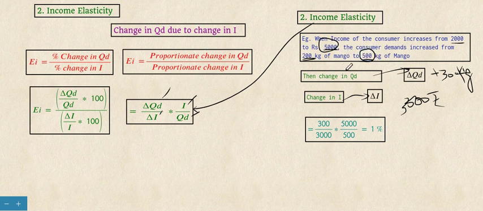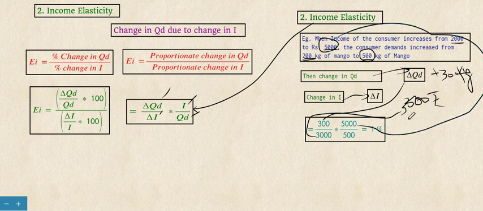When we apply this in the formula, the 300 kg change in quantity demanded comes here, and the change in income, 3000, comes here, along with the current income and current quantity demanded.